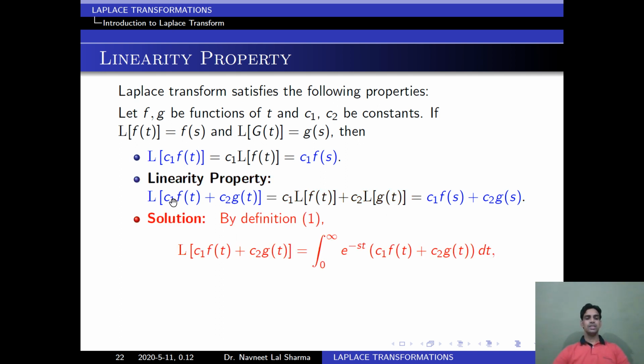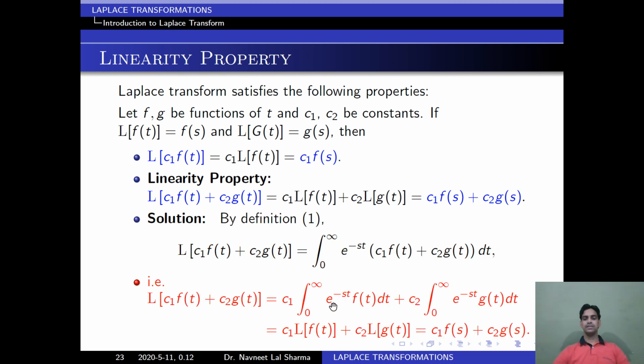This also we can solve easily with the help of Laplace transformation definition, and the proof is here. Now we assume h is equal to c1 f(t) plus c2 g(t). So Laplace of h is equal to integration 0 to infinity e to the power minus st into h of t. Now we can substitute the value of h(t), so we get this integral. Now here we can apply the linearity property of integration. So after simplifying we get this equation. Now look at this integral. This is the Laplace of f(t) and this is the Laplace of g(t). So we can use our assumption: Laplace of f(t) is equal to F(s) and Laplace of g(t) is equal to G(s). Then c1 into F(s) plus c2 into G(s).